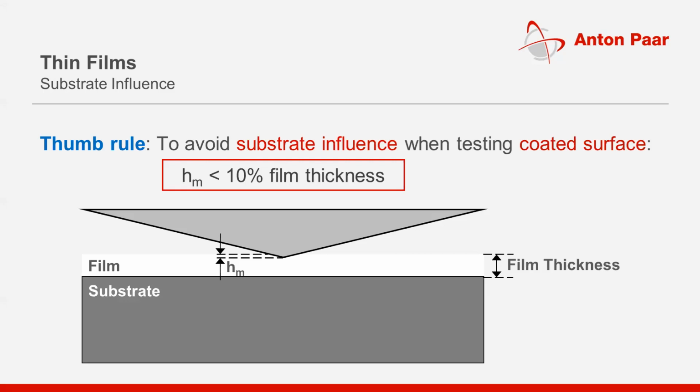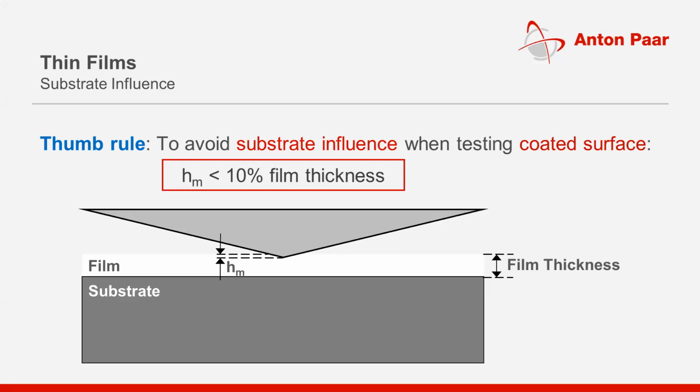You cannot go deeper than 50 nanometer inside the film. If you go beyond 50 nanometer inside the film, there is a possibility that whatever hardness and elastic modulus you are getting may be influenced by the substrate also.